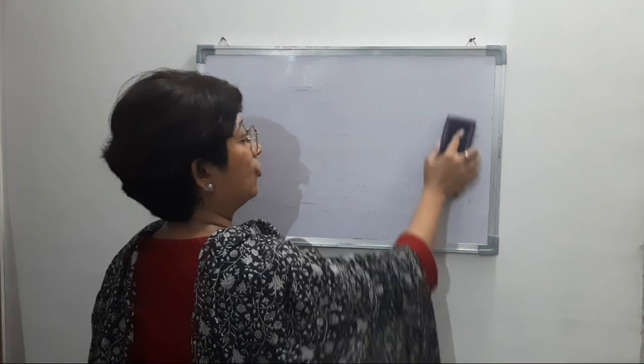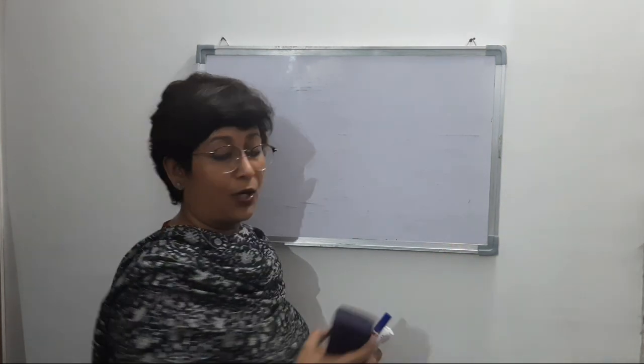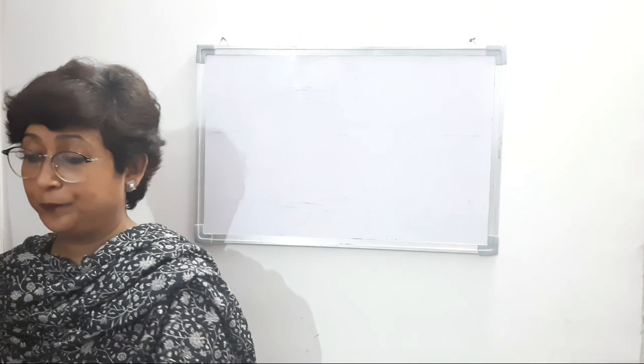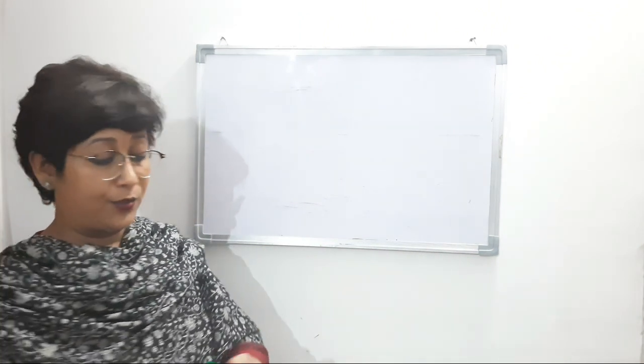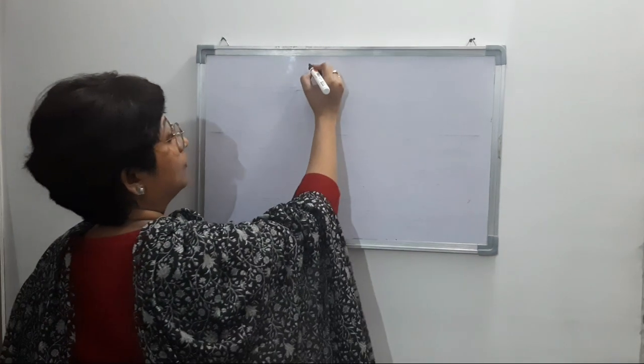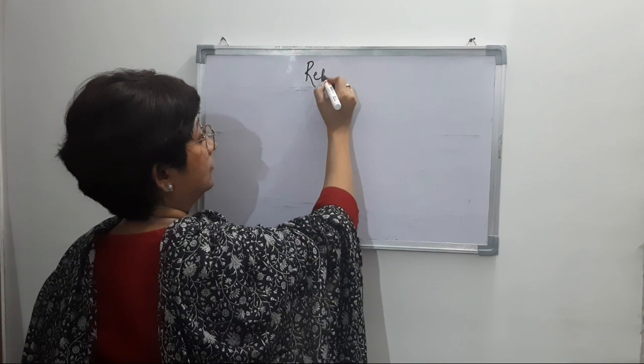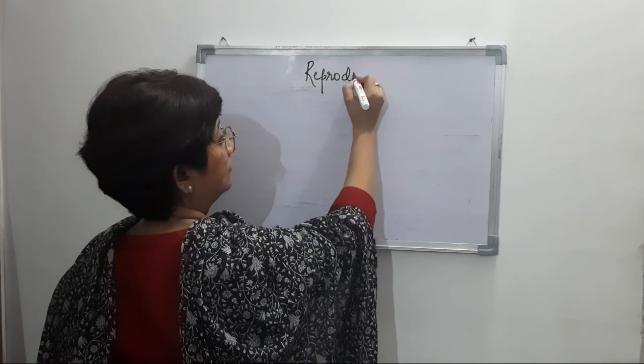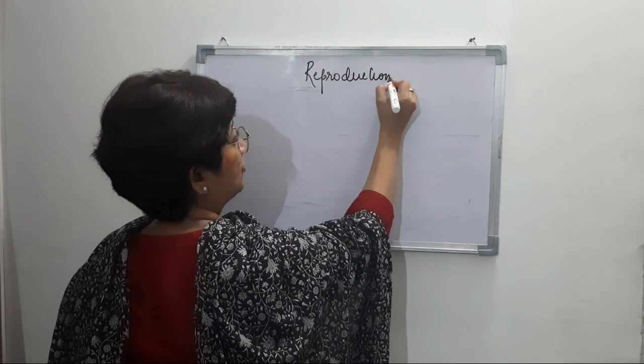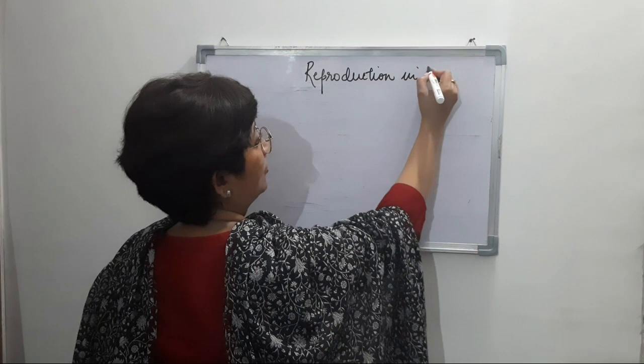That is what is called reproduction. So we will start with the reproduction in bacteria.